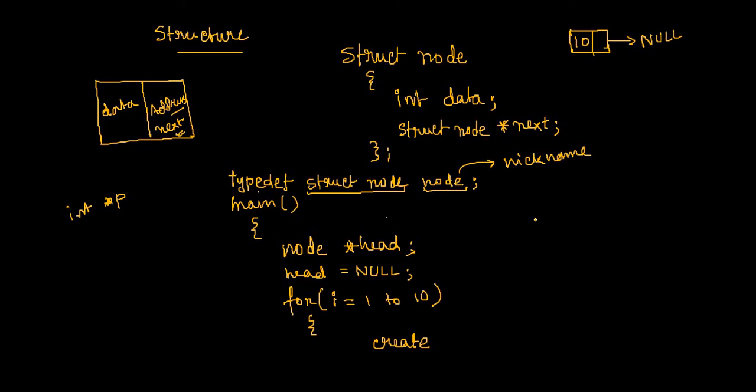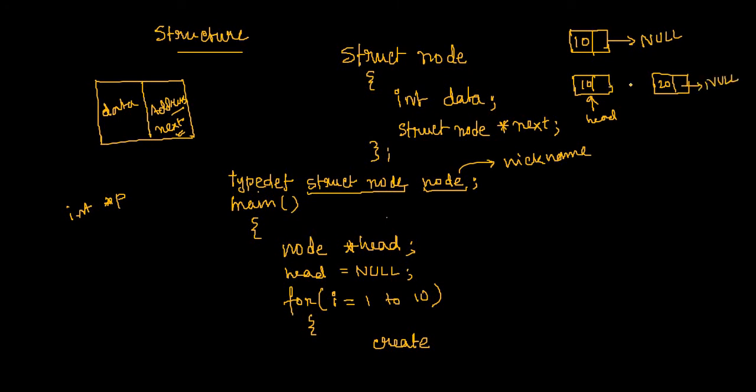Say the create function is called once more. You already had this node, which is pointed to by head, fine. When the create function is called once again, another node will be created, another value will be inserted, and this next part will become null, fine.